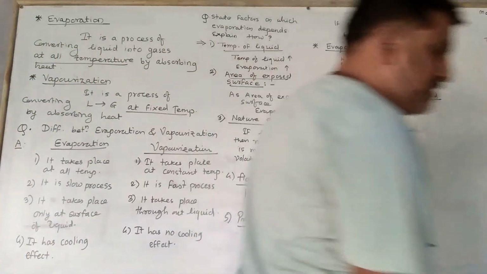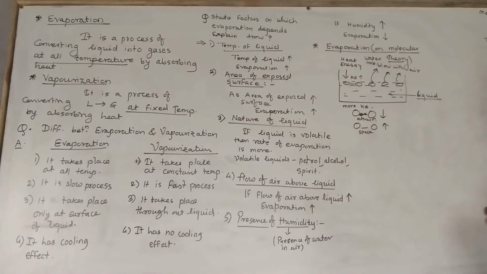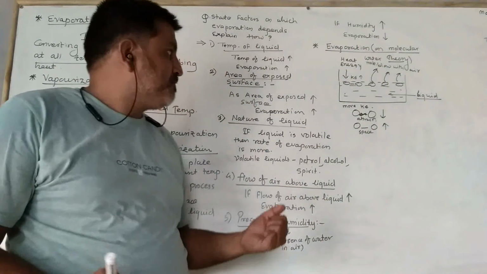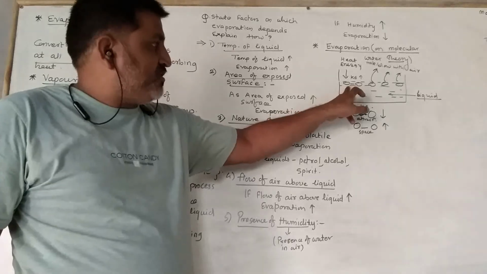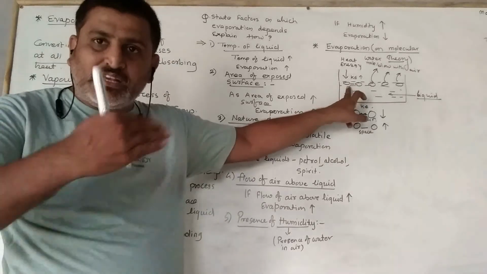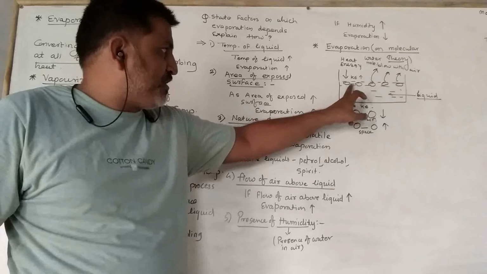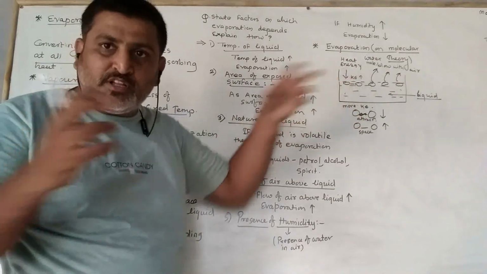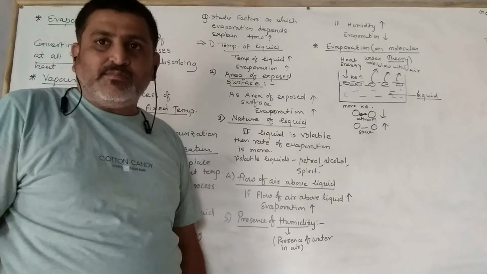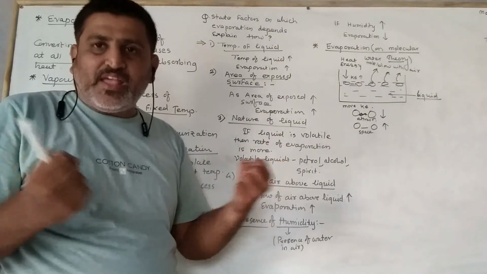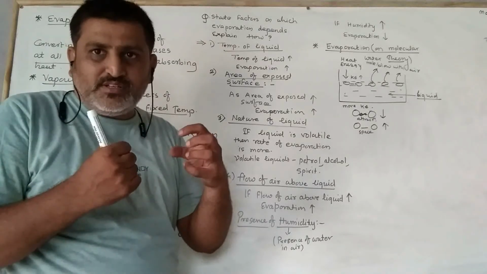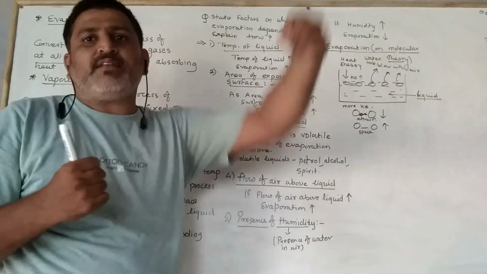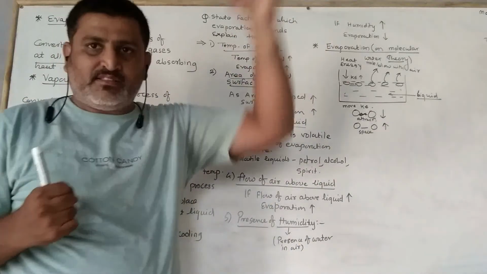So the molecular theory says that the heat energy gained by the surface molecules of the liquid increases their kinetic energy. Due to that, the force of attraction between these molecules decreases. Intermolecular space between the two molecules increases. Because of that, binding is loose. As this binding becomes loose, these molecules easily get onto the air and they can blow away. निकल जाएंगे एयर के साथ.